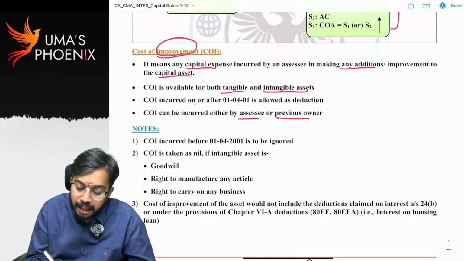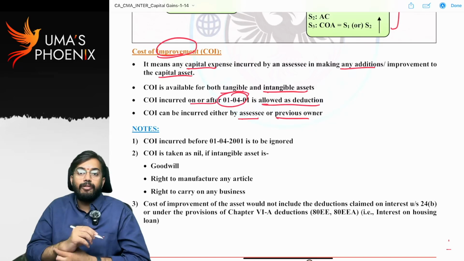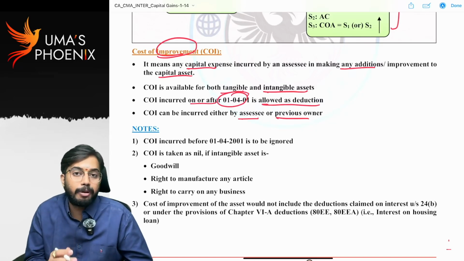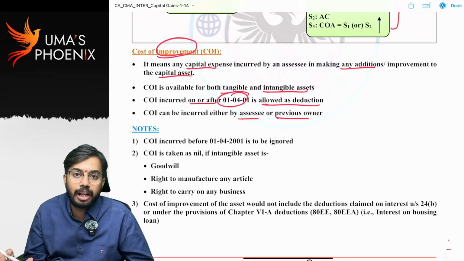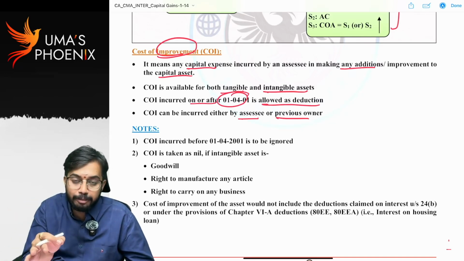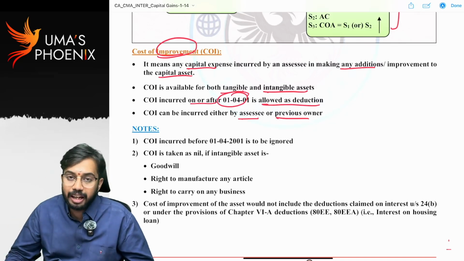Cost of improvement incurred on or after 1st April 2001 is allowed as deduction. What do you mean by this? If cost of improvement is incurred before 1st April 2001, such cost of improvement is not allowed as deduction. Only cost of improvement incurred on or after 1st April 2001 is allowed as deduction.